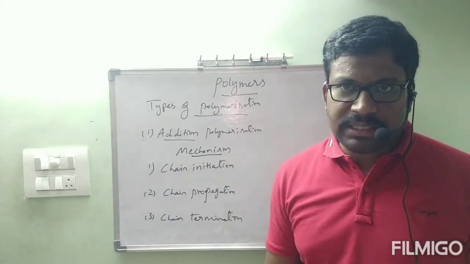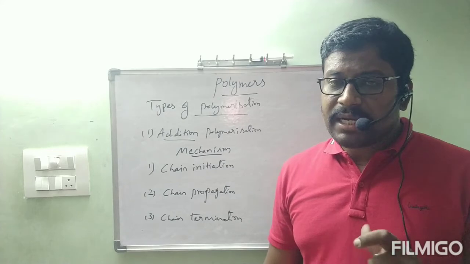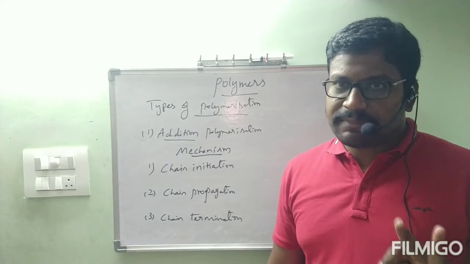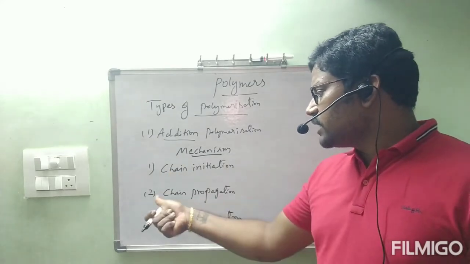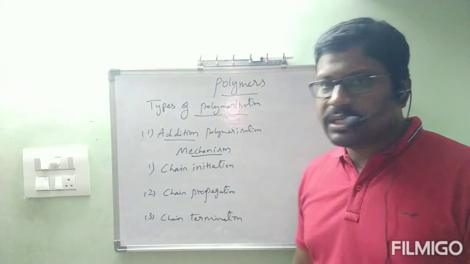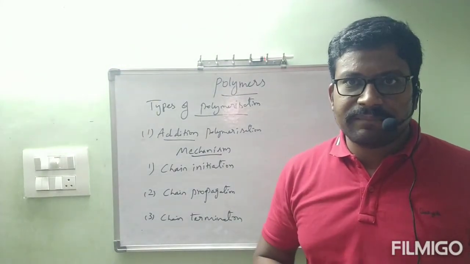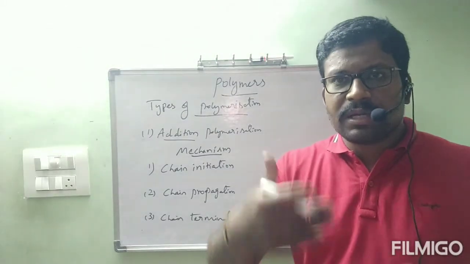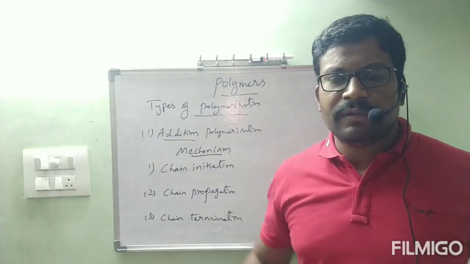After completion of writing that examples, keep the side heading mechanism. Okay, now write the point. Mechanism of this polymerization, addition polymerization, is involved with 3 steps. Those 3 steps are chain initiation, second one, chain propagation, and third one, chain termination. Initiation means that substance will be initiated by other. Second one, propagation. It is going on. Propagation means that chain reaction is going on. Termination. Finally, it will be ended.